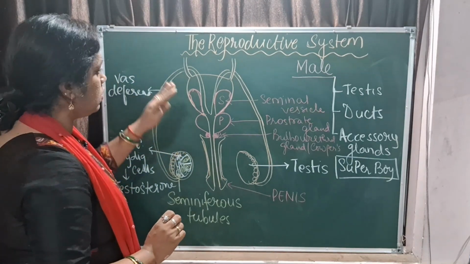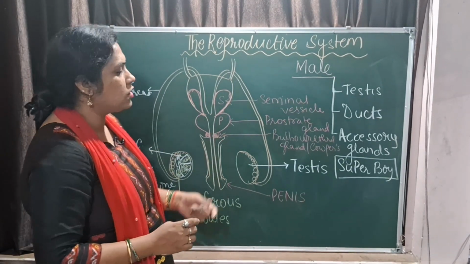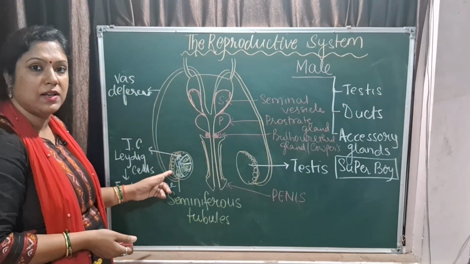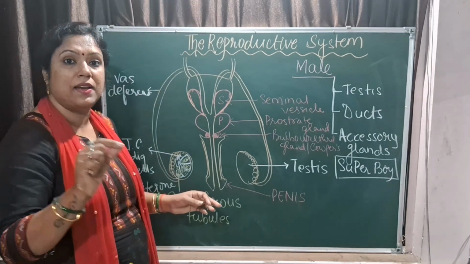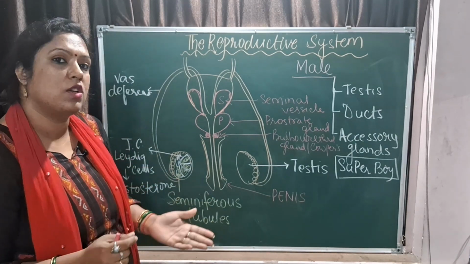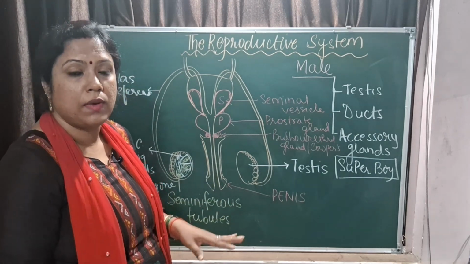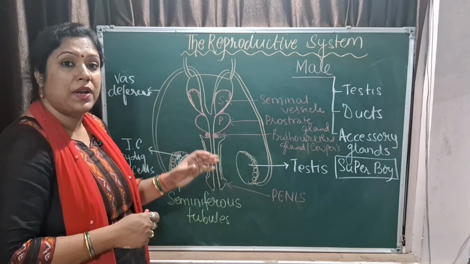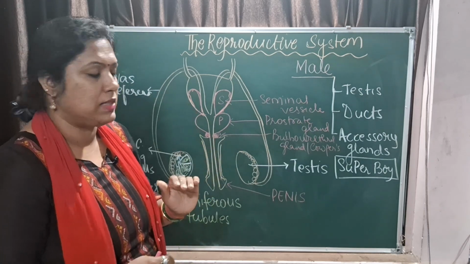This is what the structure of the male reproductive system is all about. Now let us talk about the function of each. Now location and function. The first one is the epididymis. This question is generally asked in the exam. Where is the epididymis located? What is the function of the epididymis? So the epididymis function is maturation of the sperm, and its location is that it's a highly coiled knot-like structure present on the top of the pole of the testis.